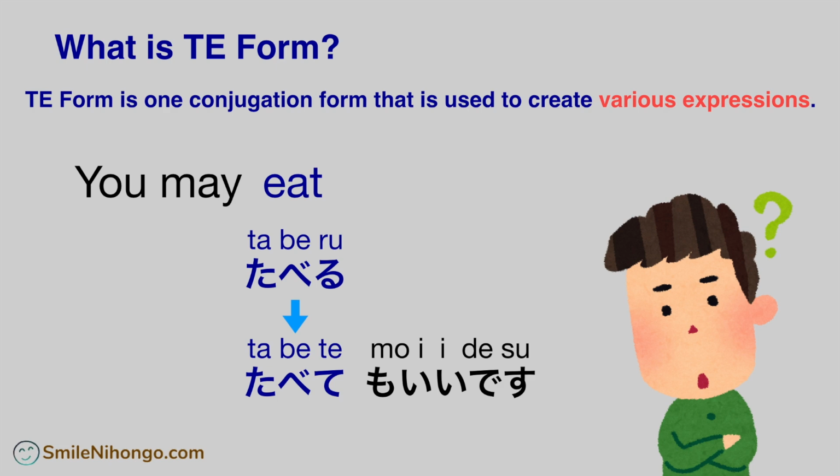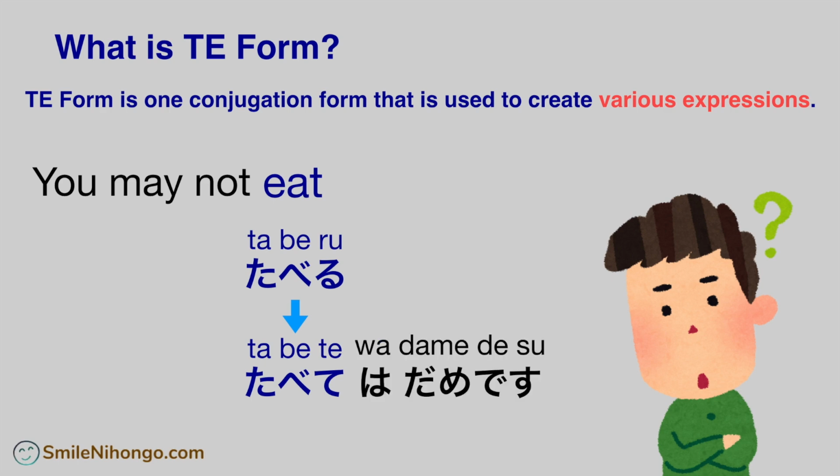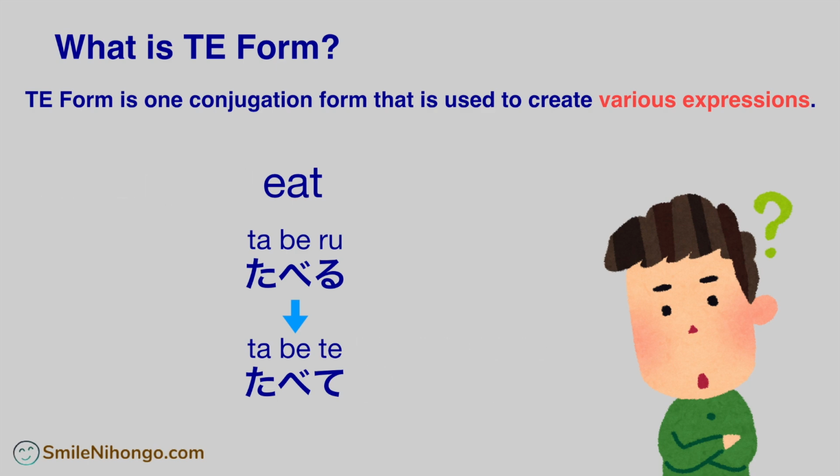If you want to say the opposite, you may not eat, now you add はダメです to the te form and then say 食べてはダメです. If you want to say I am eating right now, then you add います to the te form and then say 食べています.